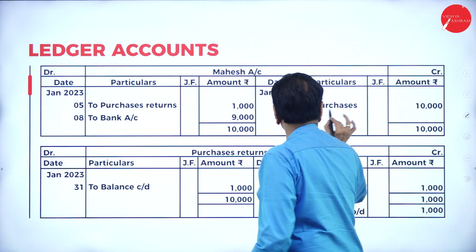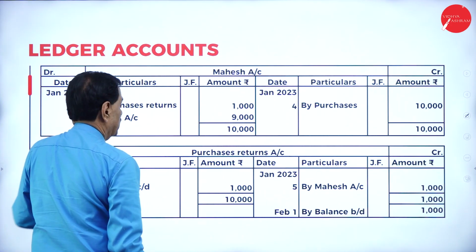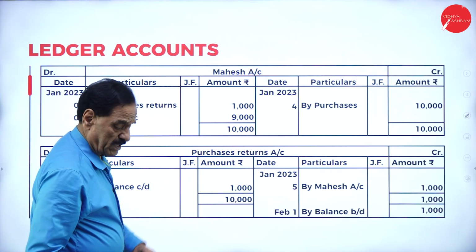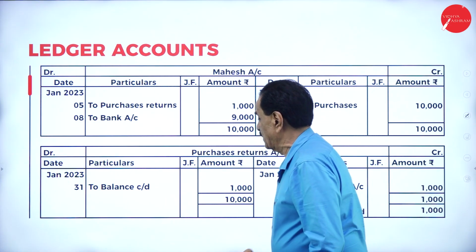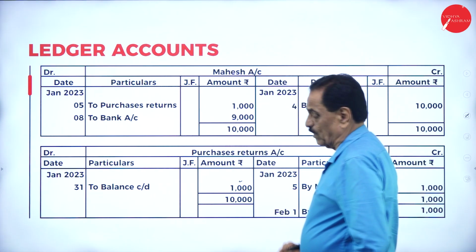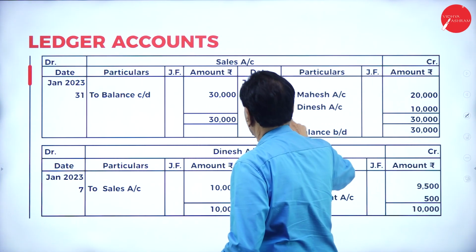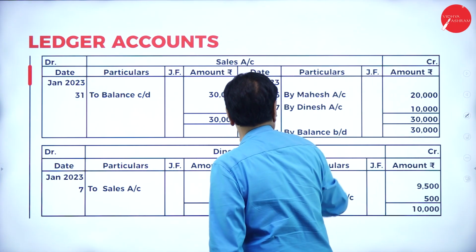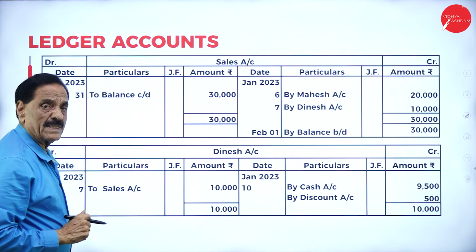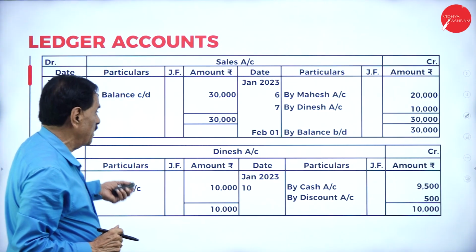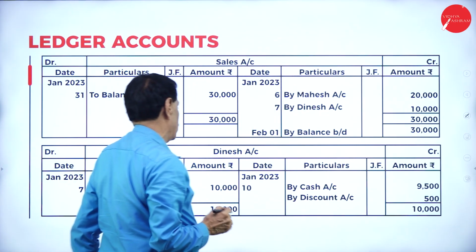Then Mahesh account: purchase account debit to Mahesh account, purchases return, bank account 10,000. It will tally. Then purchases return: Mahesh account debit to purchase return account, to balance carried down 1,000. Sales: Mahesh account debit to sales account, Dinesh account debit to sales account, to end of the month, to balance carried down. Carried down means end of the month brought down, so on February 1st by balance brought down 30,000.